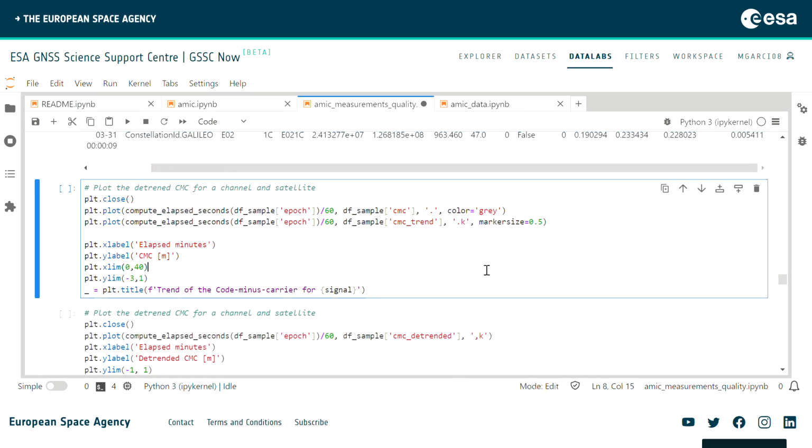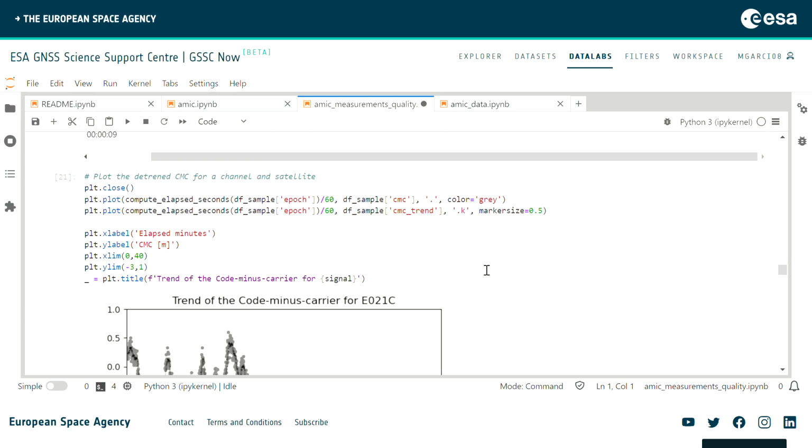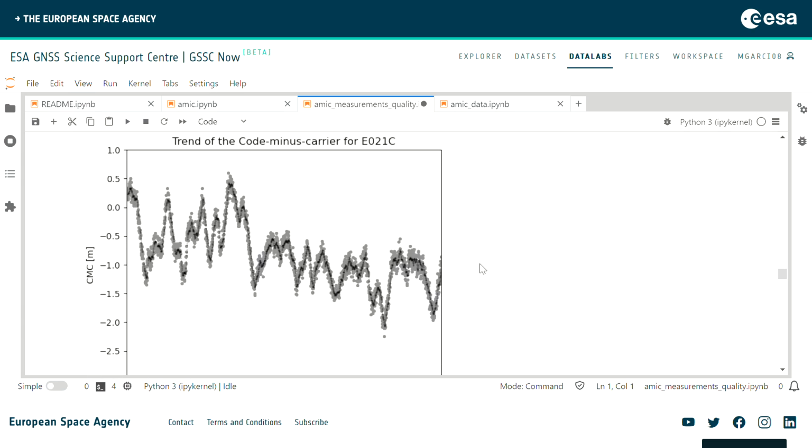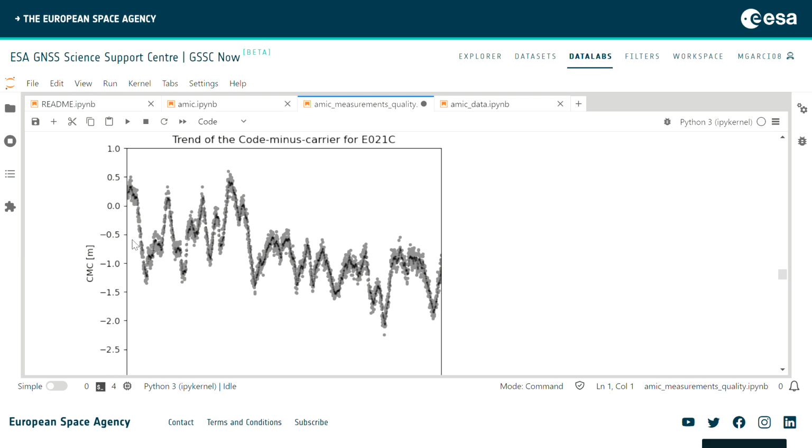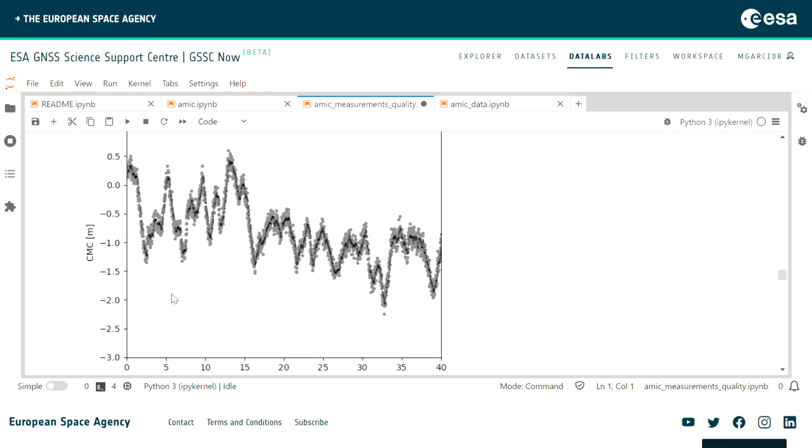Again, what we can do is just plot the results. Right here, what you are seeing is the high frequency noise, mid frequency noise, and trend in gray, and in dark we have this trend that we computed with a rolling window.